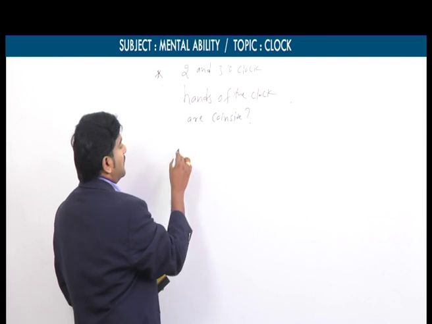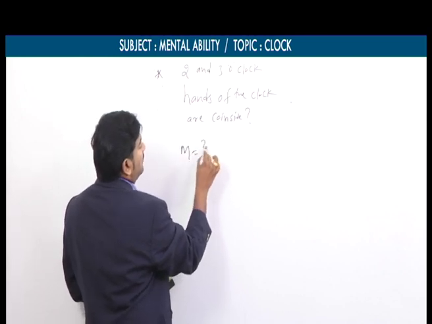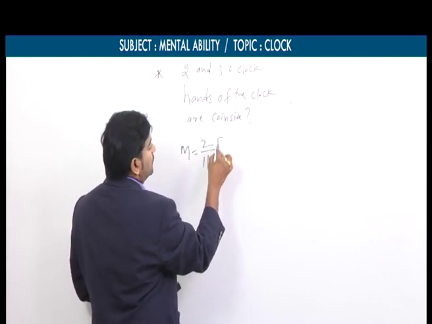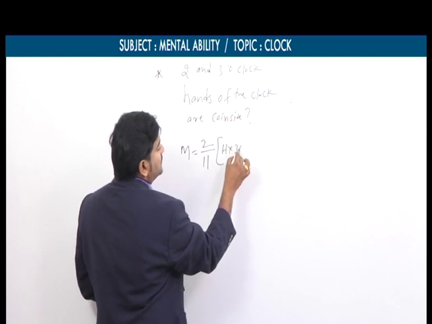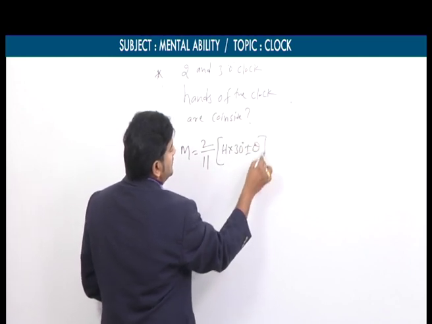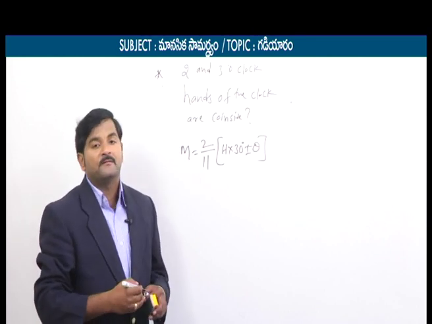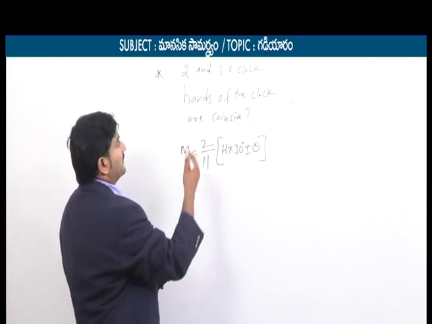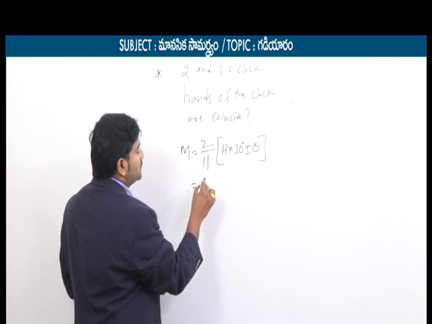So for this, we have the formula we wrote earlier. What is that formula? m is equal to 2 by 11 into h into 30 degrees plus or minus theta. By using this formula, we can find out the minutes. Now we will substitute in this formula.